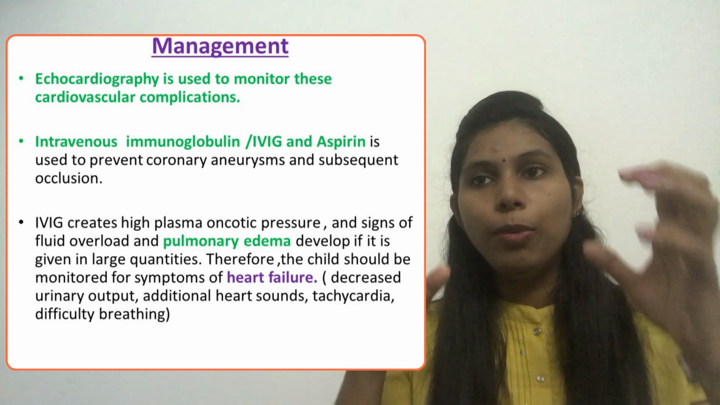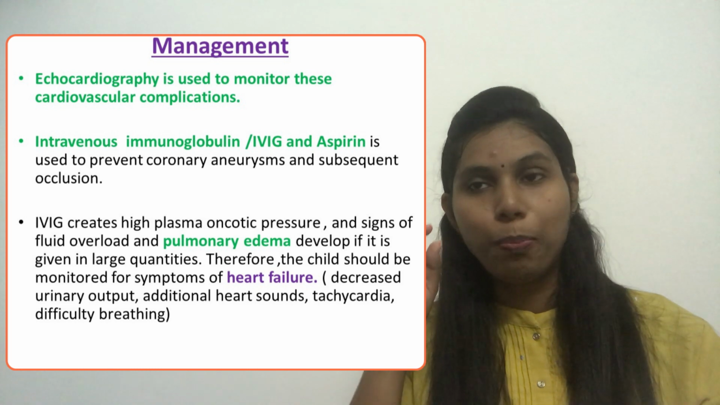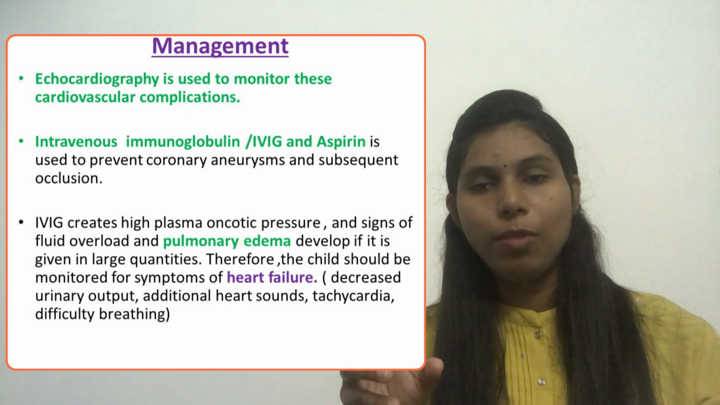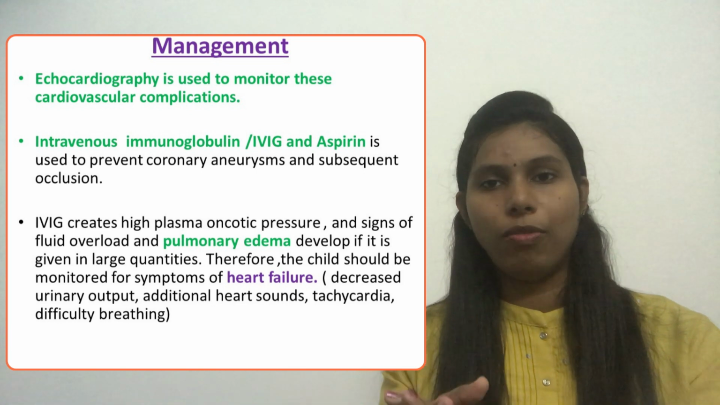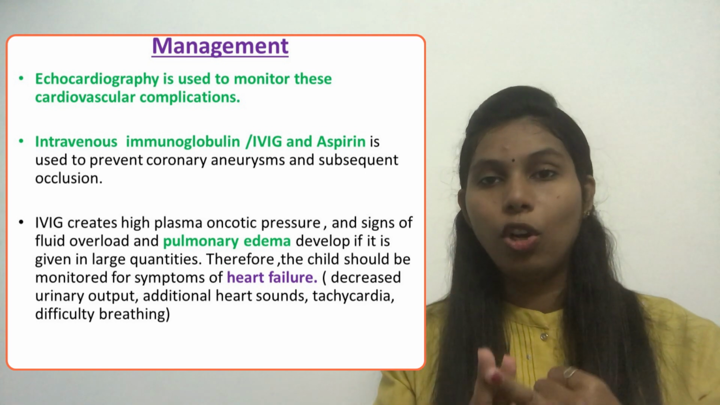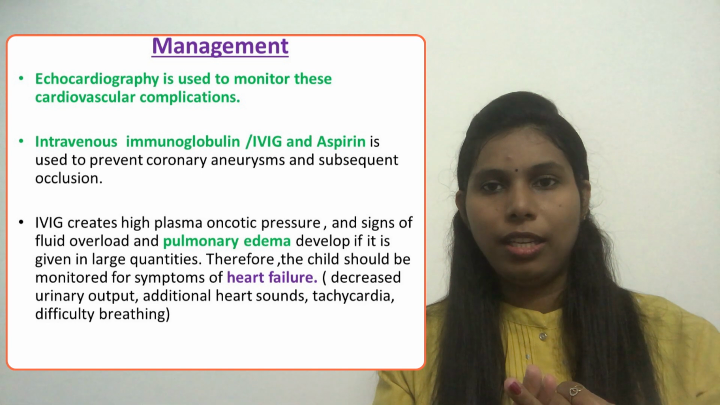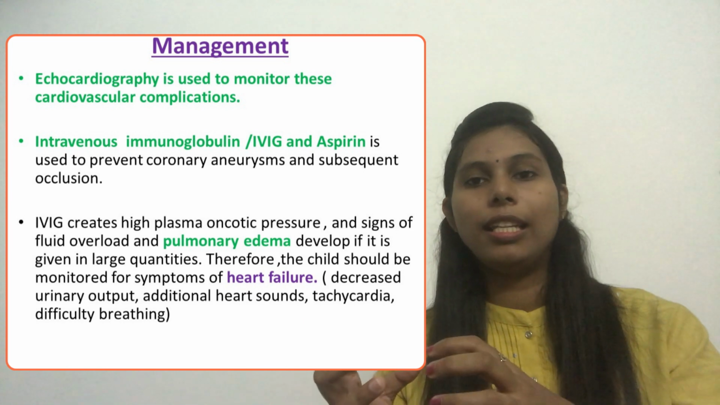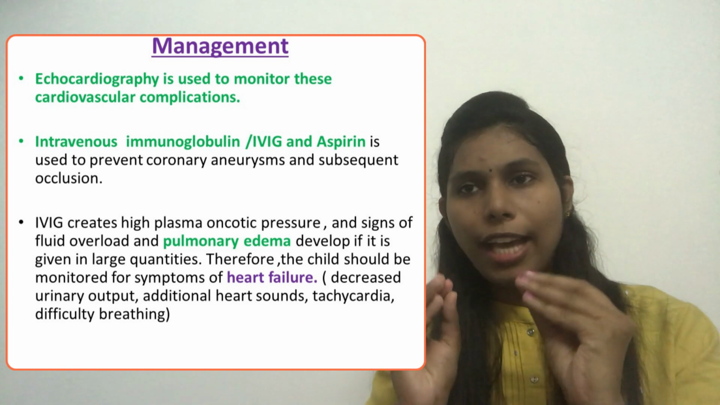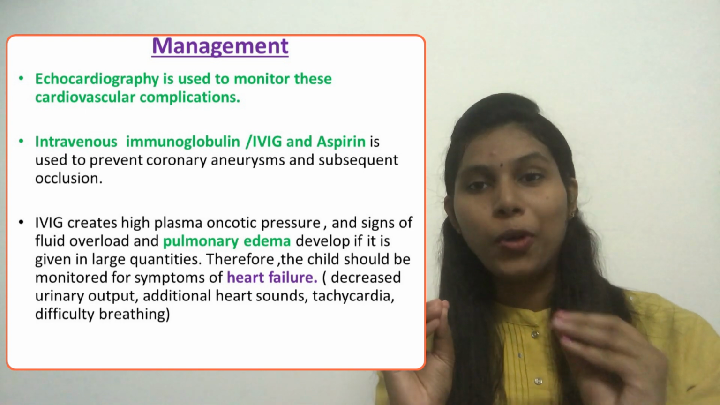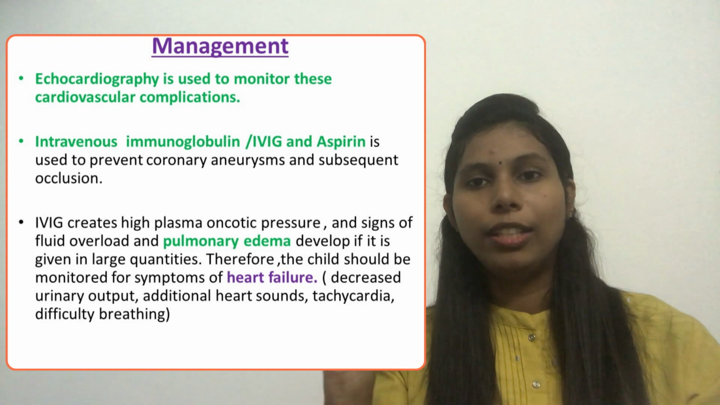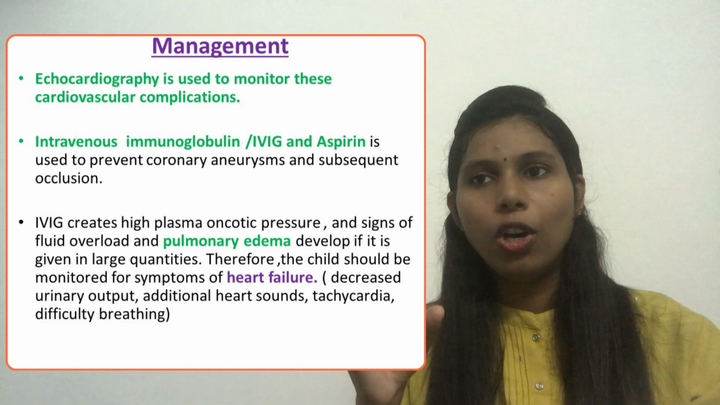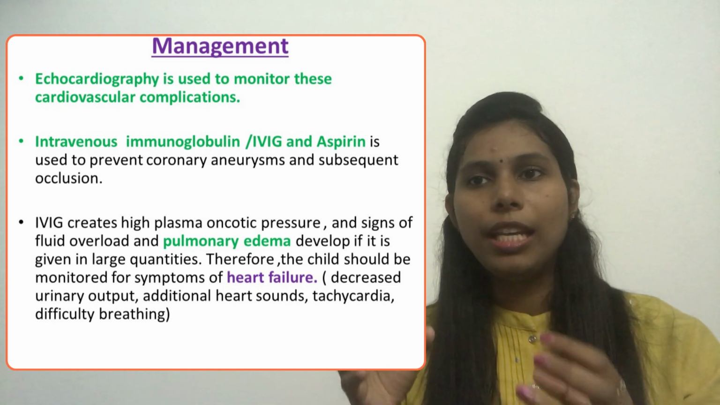Then intravenous immunoglobulin and aspirin are used to prevent coronary artery aneurysms and subsequent occlusion. So that is the main treatment usually prescribed as the initial one. IVIG and aspirin therapy is used to prevent the coronary aneurysm as well as the subsequent occlusion. And then this IVIG creates high plasma oncotic pressure. So this is also another point that is related to some of the questions. You can see it in some question scenarios. And the signs of fluid overload and pulmonary edema develop if it is given in large quantities.